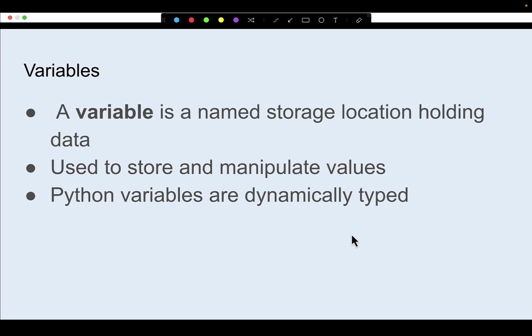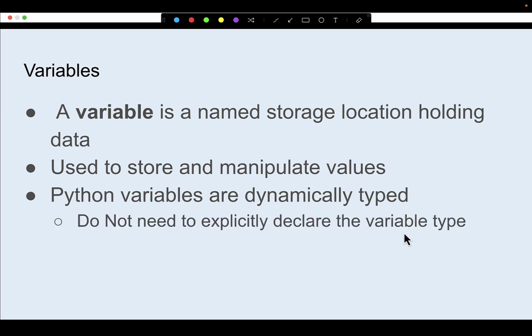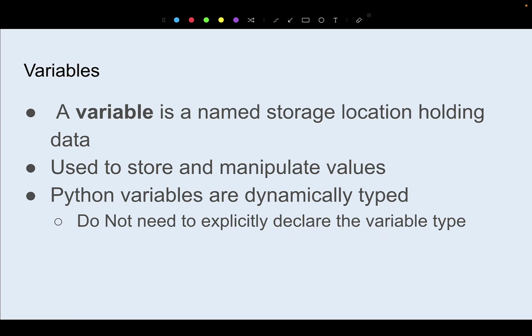So Python variables are what we call dynamically typed, or dynamically created. And this will come into greater perspective when we start utilizing certain commands and understanding how things work. So hold tight for a moment here. Again, you don't need to explicitly declare the variable type on this part. Now, what do I mean by the variable type?